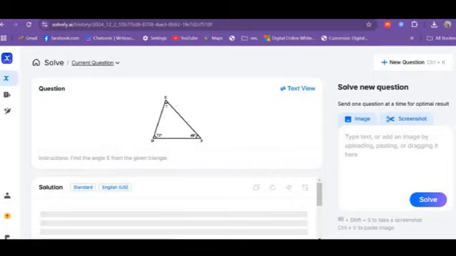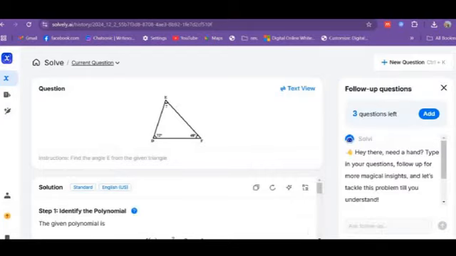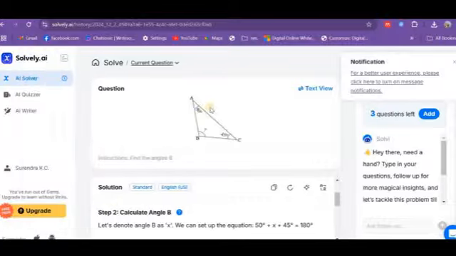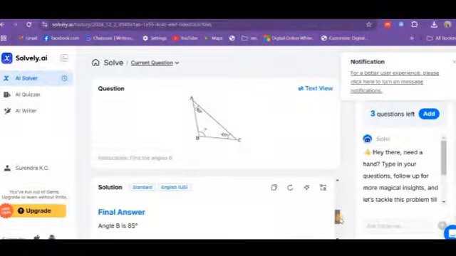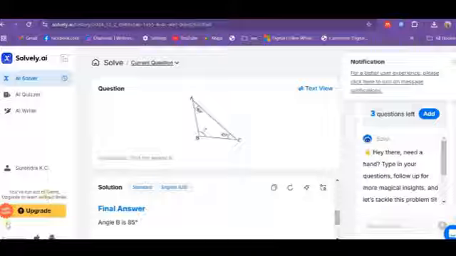There is the solution of this question. From the above triangle ABC, the sum of the angles of a triangle is 180 degrees. Let angle B be x. We can set up the equation 50 plus x plus 45 equals 180 degrees. Then we get the value of x equal to 85. The angle B is 85.